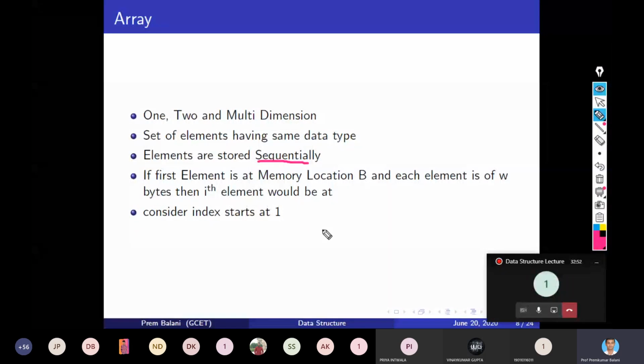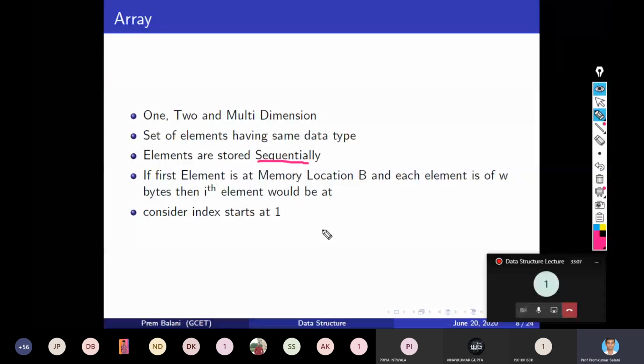The first element memory location is B, and W is the size occupied by every element in memory. If I say the fifth element, what would be its address?